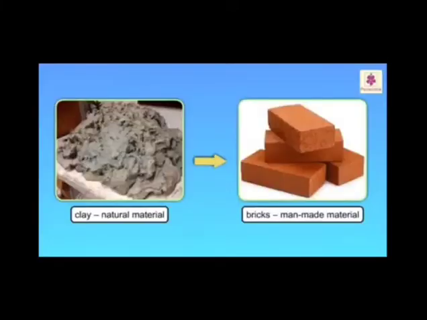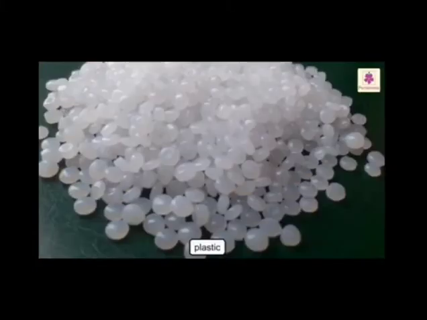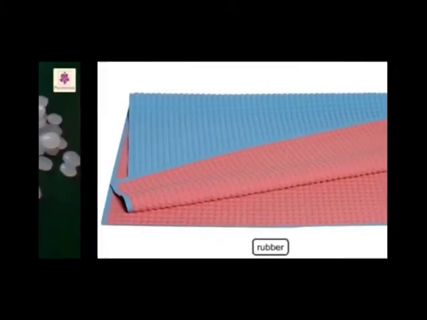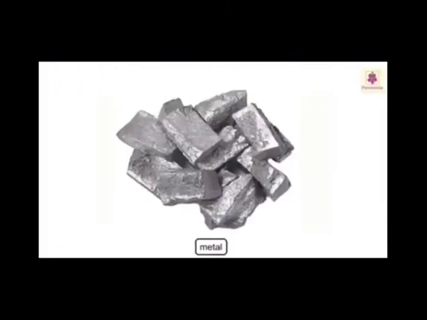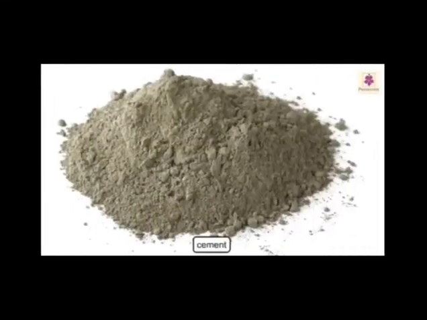We usually make things for our use. Many times we make man-made things from the natural material. For example, we make man-made material, that is brick, from the natural material, that is clay. Okay, so many times we make man-made materials from the natural materials. Similarly, plastic, rubber, leather, sand, metal, paper, cement are the different materials which we use to make different things.